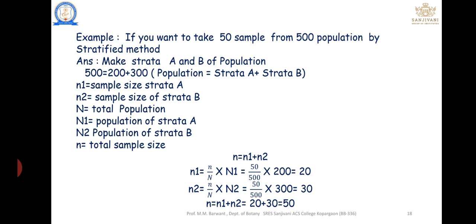Let's solve the example. N is equal to N1 plus N2. n1 is equal to n divided by N into N1, that is 50 divided by 500 into 200, which is equal to 20. n2 is equal to n divided by N into N2, 50 divided by 500 into 300, which is 30. Finally, add the two samples n1 and n2.